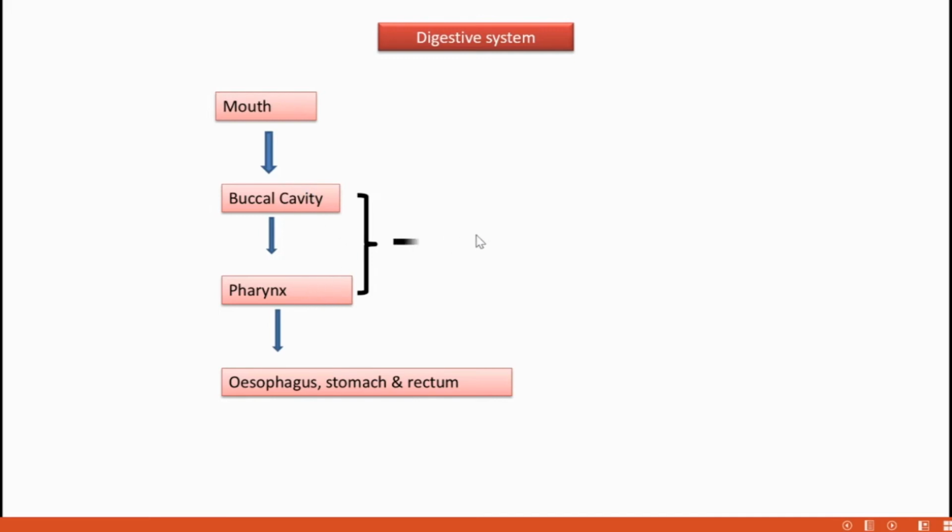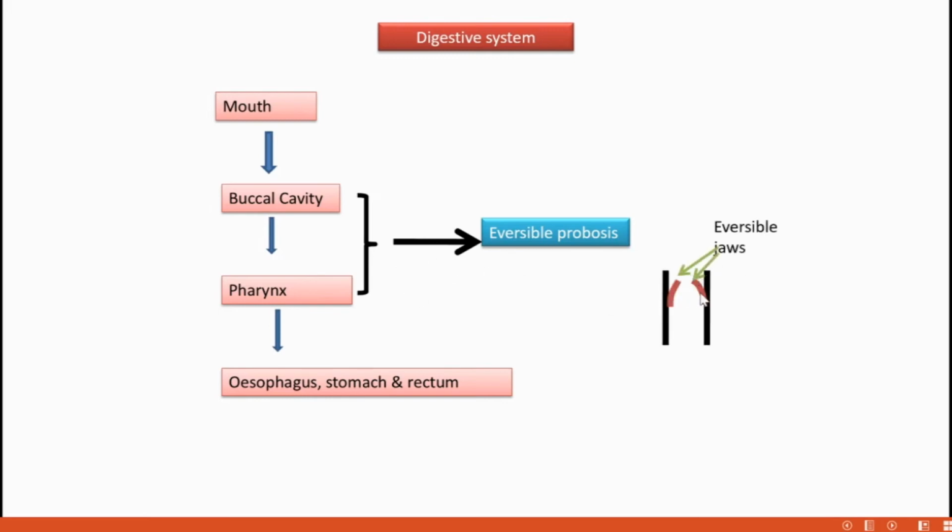Together they form a special structure called proboscis. It is reversible, meaning it can be protruded towards outside. In the pharynx there are two jaws also present, also reversible, which help in feeding. That's the digestive system of Nereis.